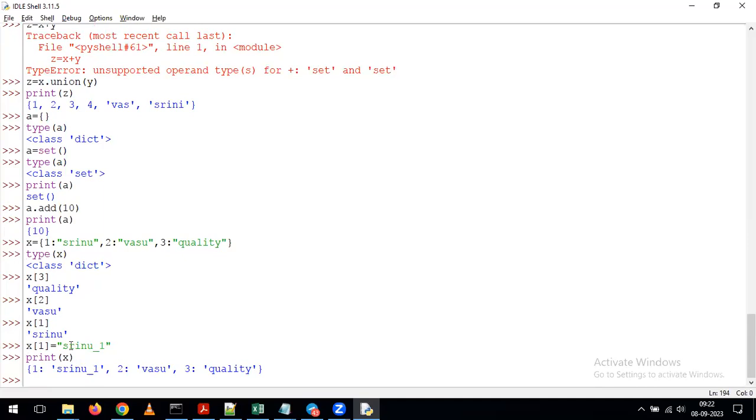So like this, by using this assignment operator, depending on your requirement, you can update the key values in your dictionary. Either for 1 or 2 or 3, we can update the key values depending on our requirement.